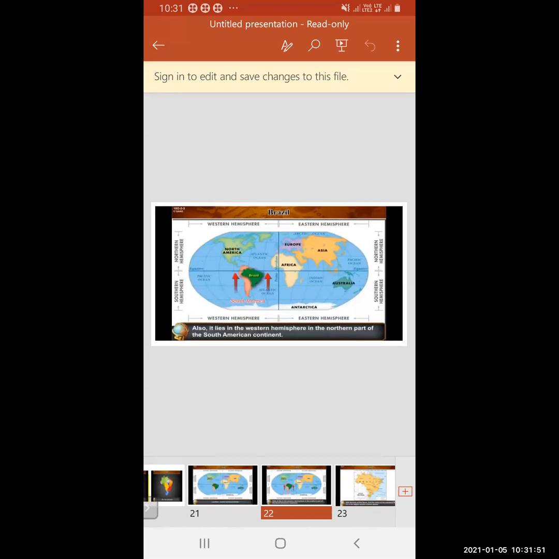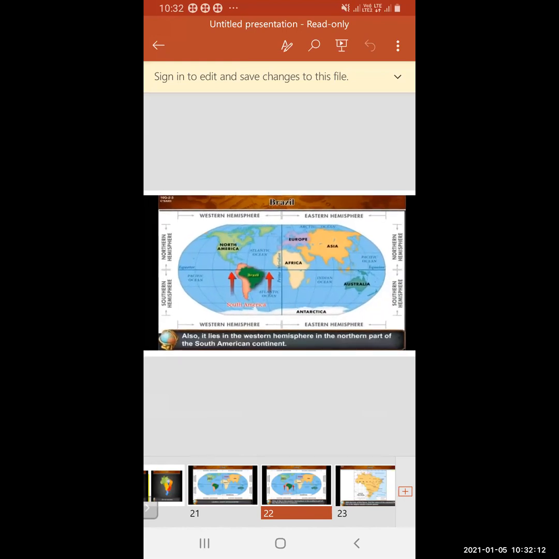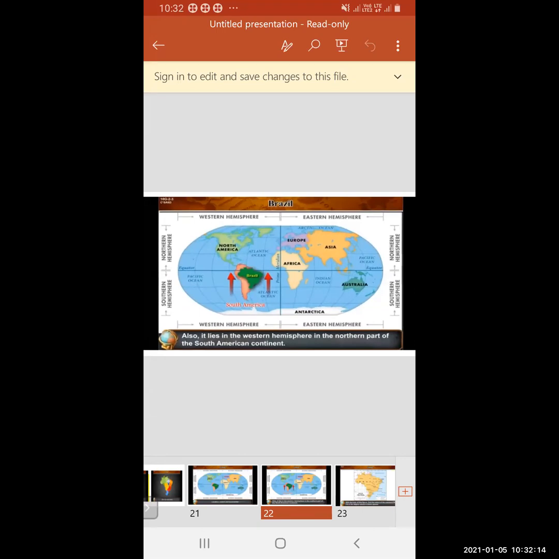See here, the South American continent. It lies in the Western Hemisphere, in the northern part of the South American continent. So this is the continent where Brazil is, in green color. Below that, you can see orange color. That is the South American continent.